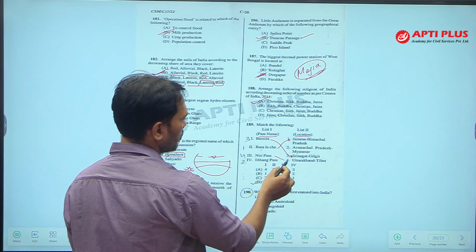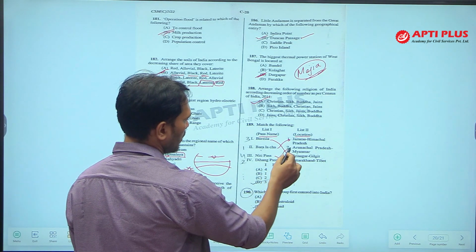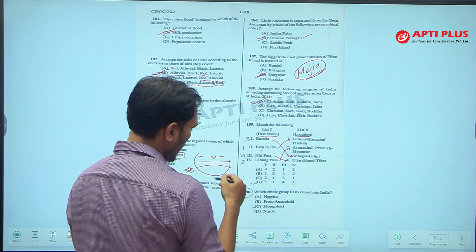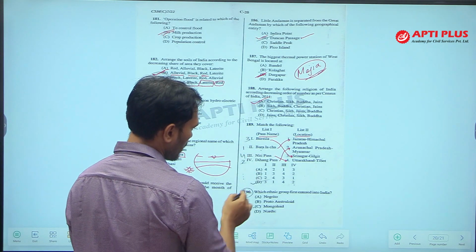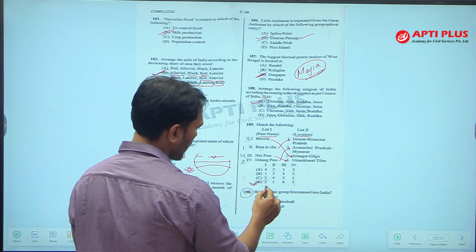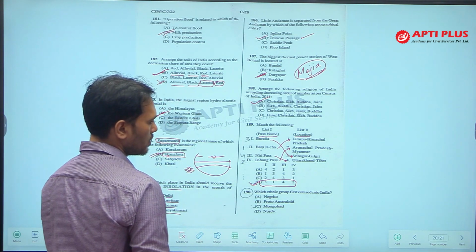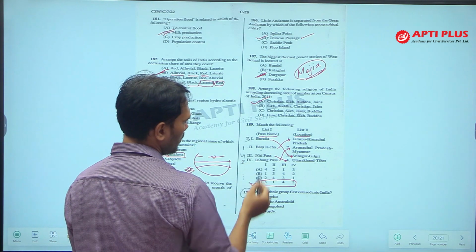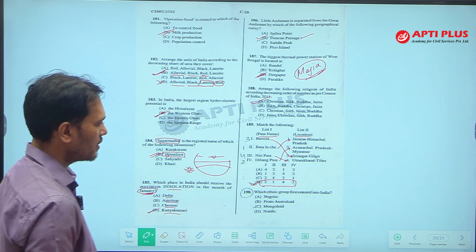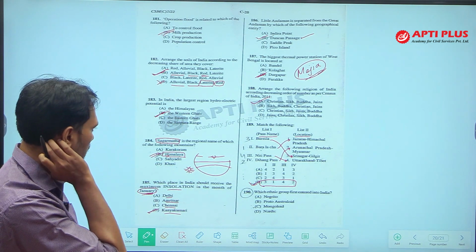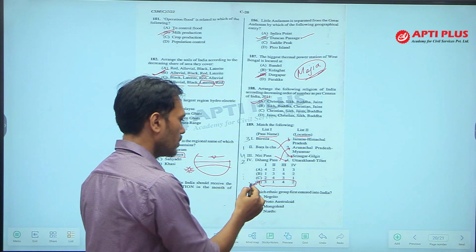Niti Pass is in Uttarakhand, Dihang is in Arunachal Pradesh. If you arrange this, 1 goes with 3. Only one option is given here, so you do not need to match all the options, just match one. If you know Burzil is in Jammu and Kashmir, it connects Srinagar and Gilgit, that is all. Option D is the answer.